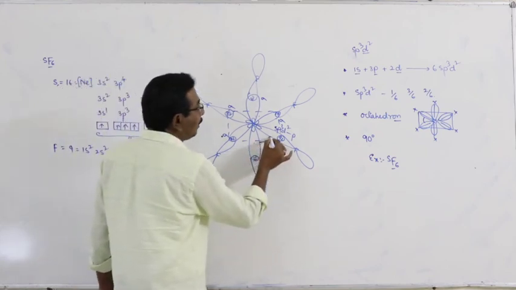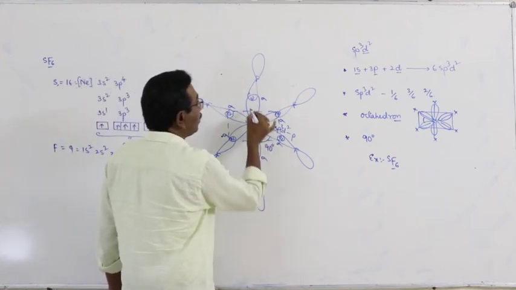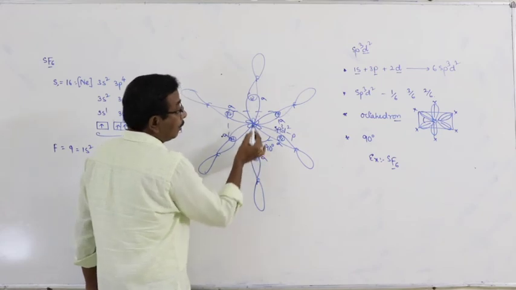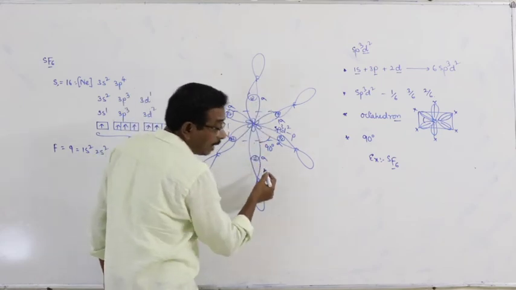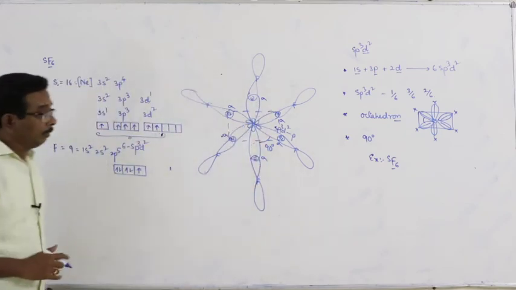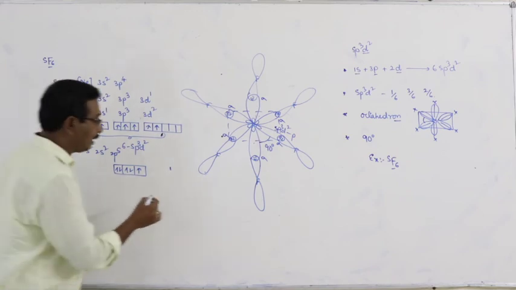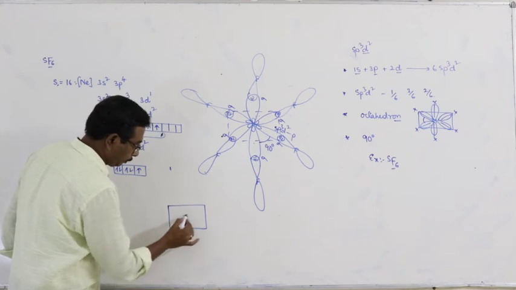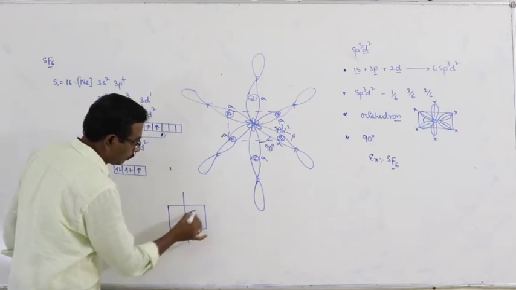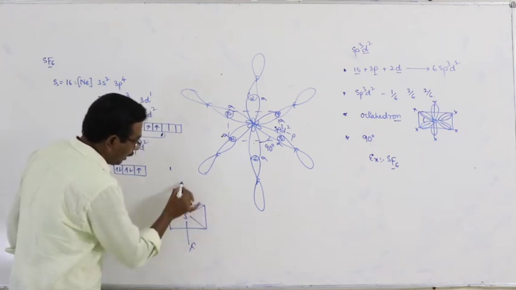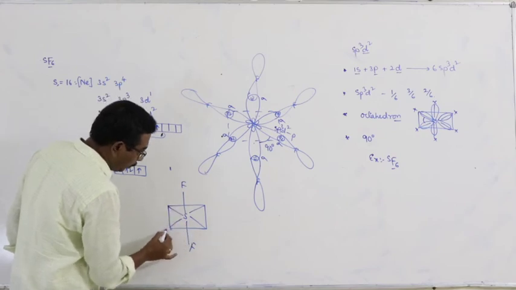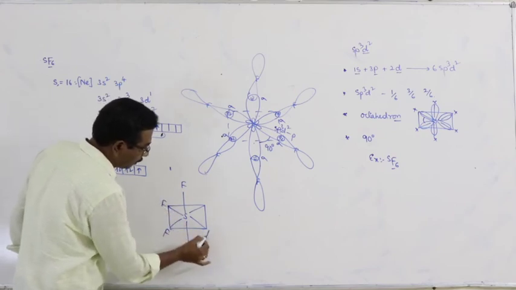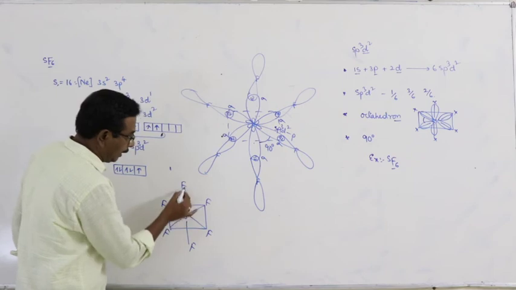Here the angle between any two hybrid orbitals, between equatorial and axial fluorine atoms, is 90 degrees.